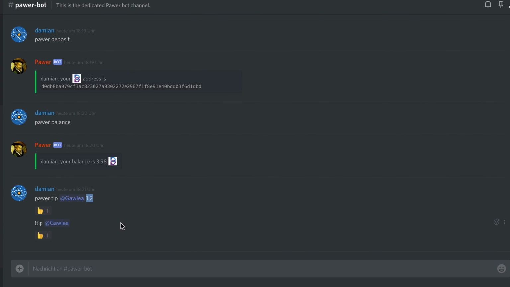You create a wallet. Of course, if you have received any of those tips, you can withdraw them to your desktop wallet. That's also possible, where you really own your private keys. So don't leave big amounts of Bismuth on the Discord server. You can always withdraw them to your own wallet.